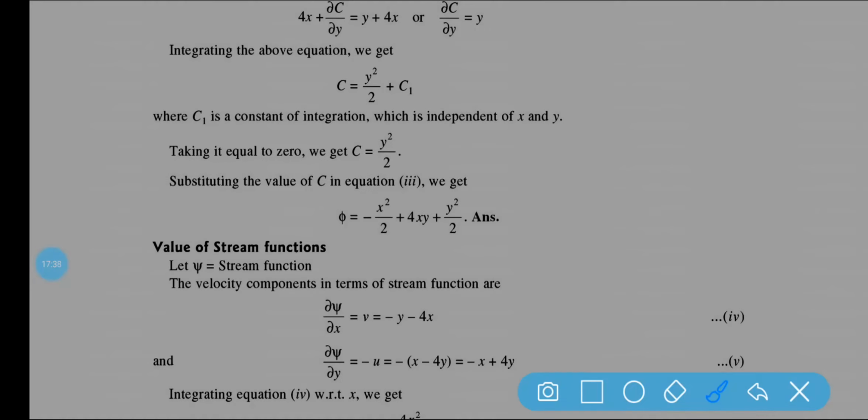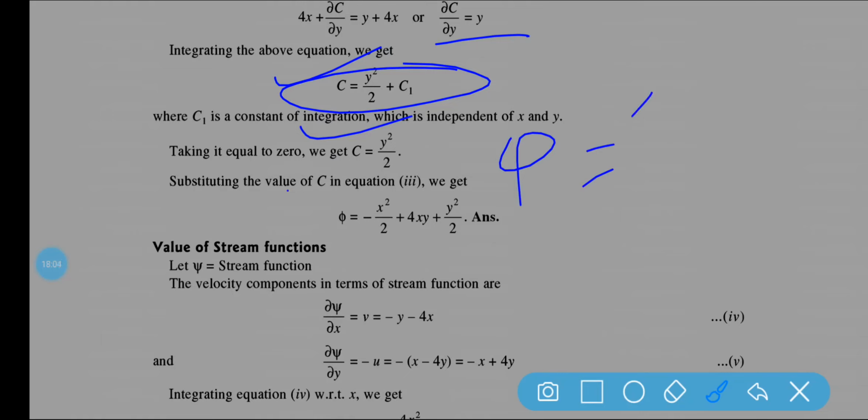Now if I am again integrating this part, del c by del y is equal to y, you will be getting y square by 2 plus c1, because again we are integrating. Now c1 is a constant of integration which is independent of x and y. Now c is equal to y square by 2. So put the value, phi is equal to, we will be getting minus x square by 2 plus 4xy plus